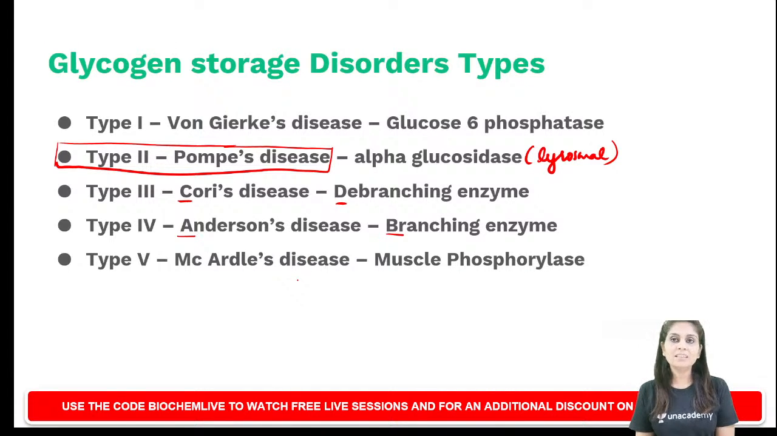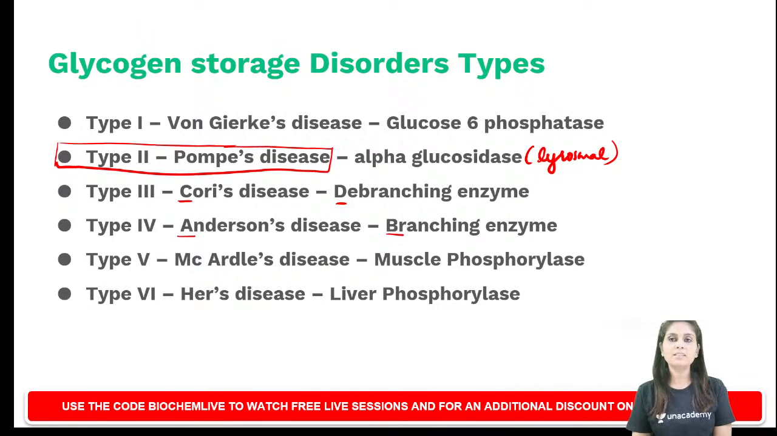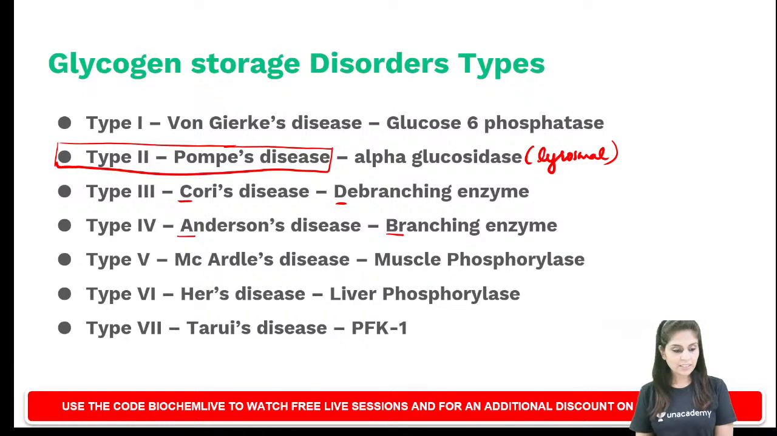Type 6 is Hers disease. It is caused by a defect of liver phosphorylase. Type 7 is Tarui's disease. It is caused by a defect of phosphofructokinase 1. Yes, Bilal, type 7 is Tarui's disease, caused by a defect of phosphofructokinase 1, and we all know phosphofructokinase 1 is the rate limiting enzyme of glycolysis.